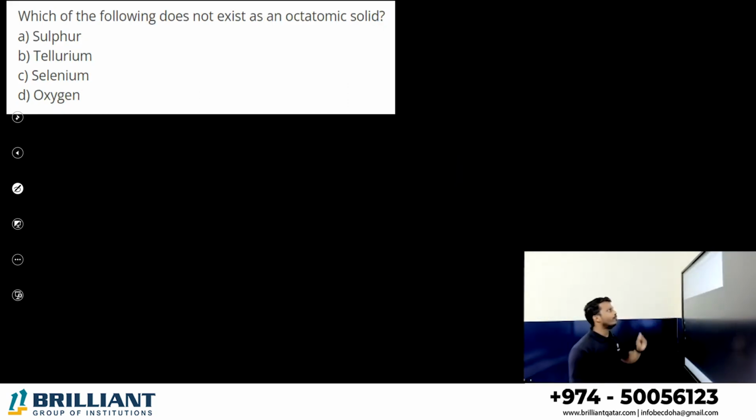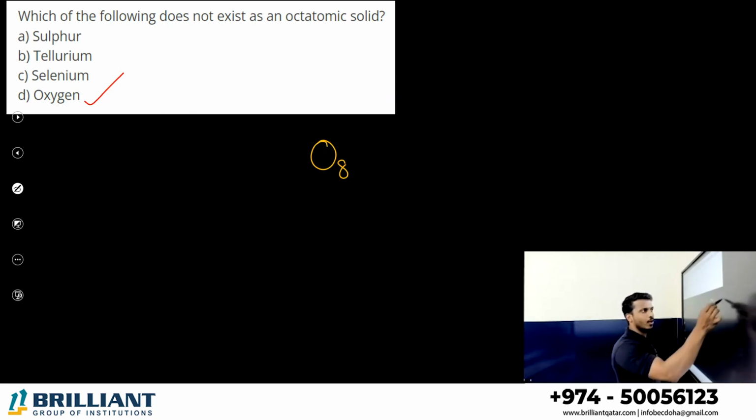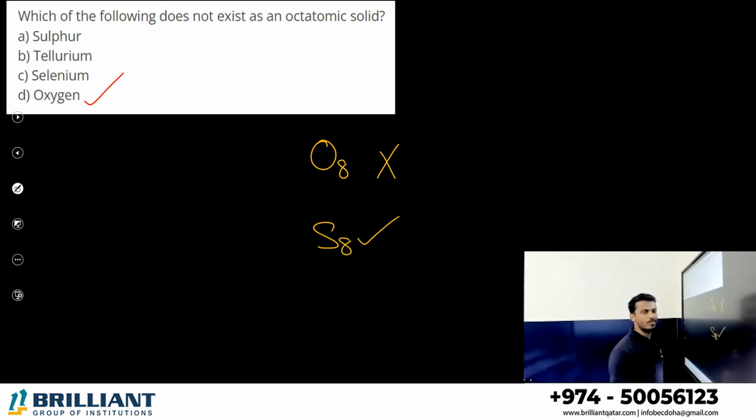Now, which of the following does not exist in an octa-atomic solid? Octa means 8 atoms together. What is that? Oxygen. Did you see a molecule like O8? No. But did you see a molecule like S8? Yes. We studied rhombic sulfur and monoclinic sulfur. Alpha sulfur and beta sulfur exist as S8 units in a crown structure.